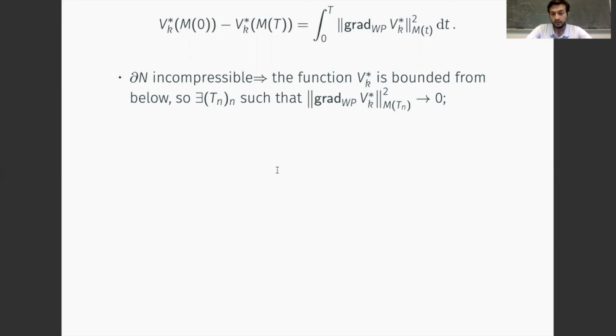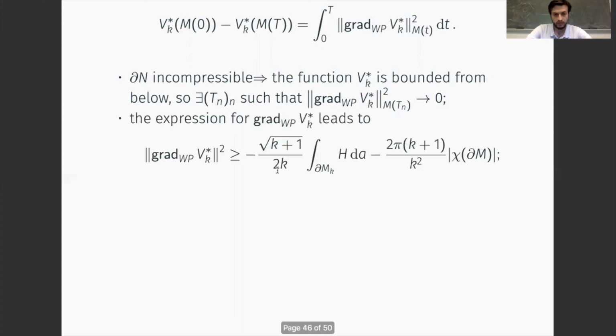We now need an inequality that relates the integral of the mean curvature with the norm of the Weil-Petersson gradient. The inequality can be obtained from the explicit description that we gave of the Weil-Petersson gradient, and it is the inequality that we write here.